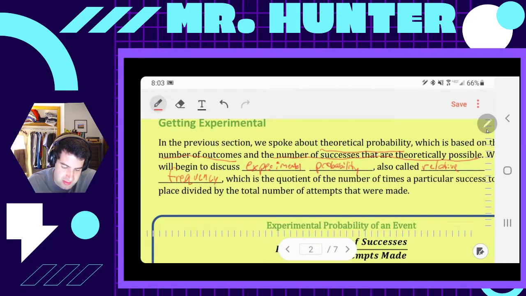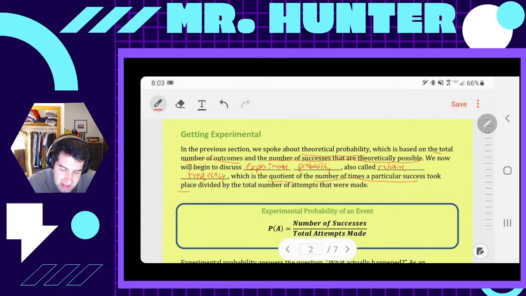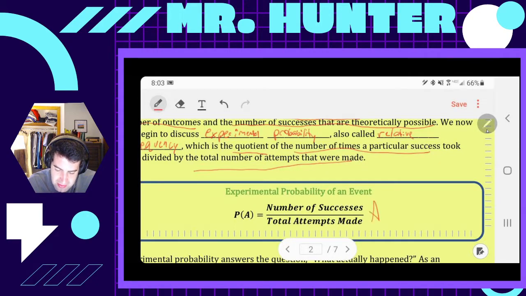So relative frequency is this. It is the quotient, which means we divide. And I'm writing on my phone, by the way, that's why I'm looking down. The quotient of the number of times a particular success took place divided by the total number of attempts. So this equation makes it look simple. You take the number of times you succeeded divided by the number of attempts made.